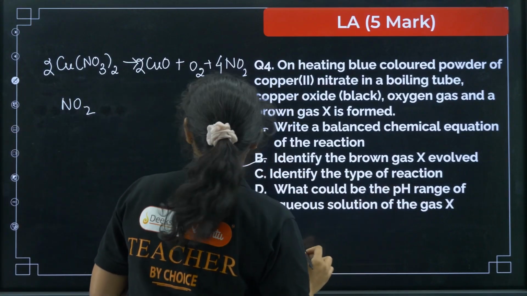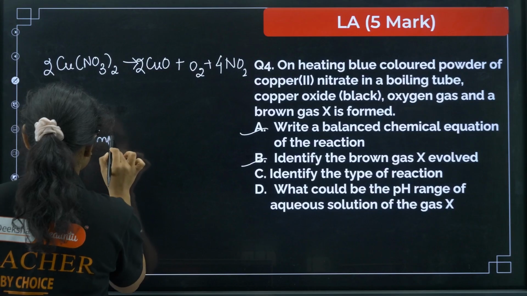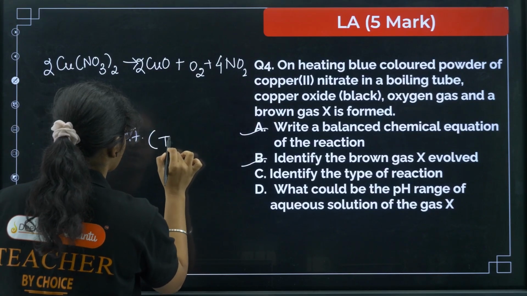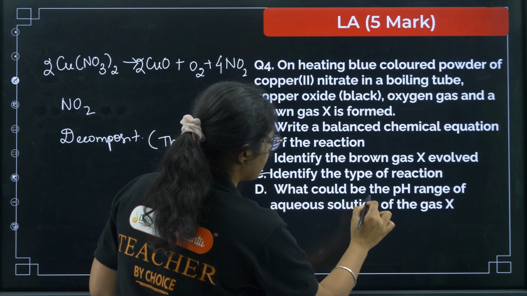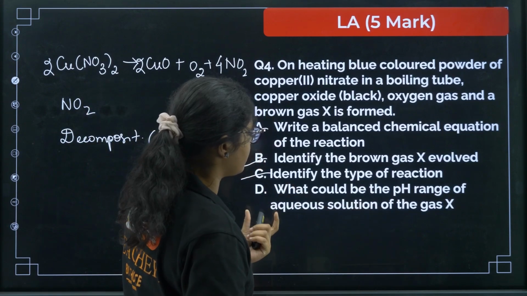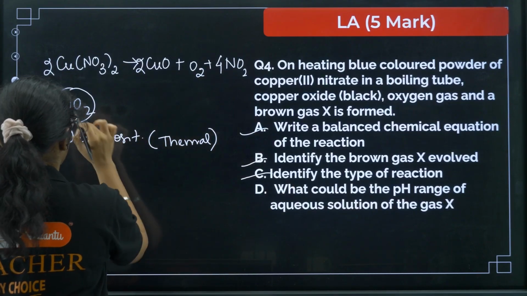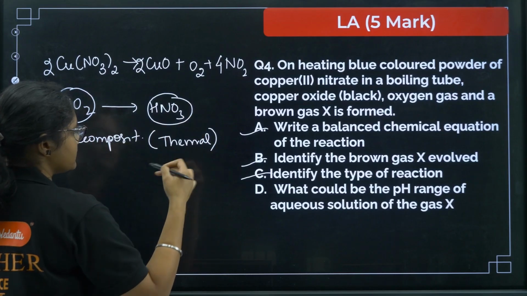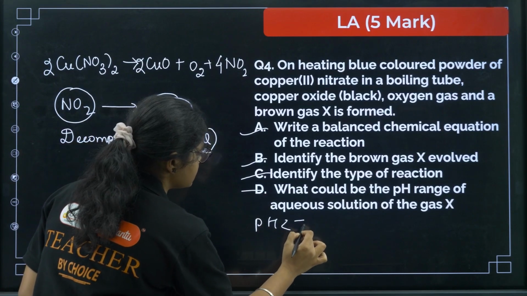Next, identify the type of reaction. So this is a decomposition reaction, right? Which type of decomposition? Heating, so that is thermal decomposition. Okay, next, what could be the pH range of the aqueous solution of the gas X. If you make an aqueous solution of this one, we get nitric acid, HNO3. So this is an acidic range, so the pH will be less than 7.